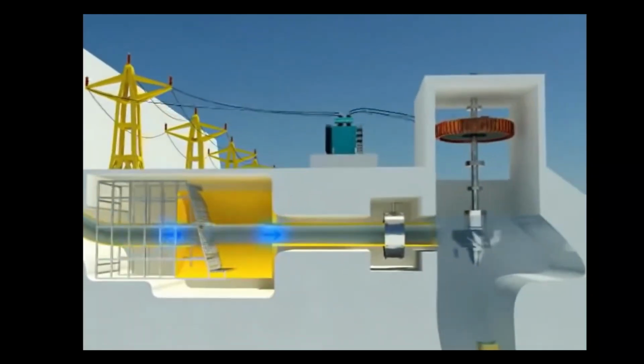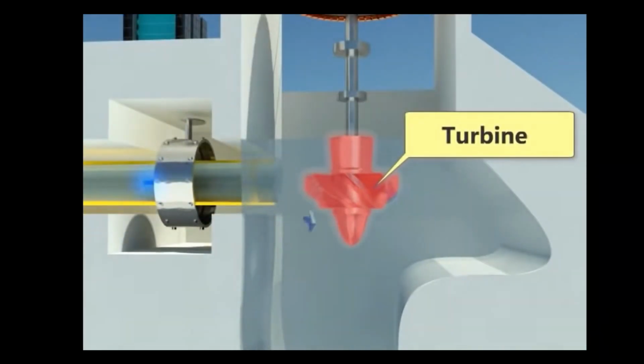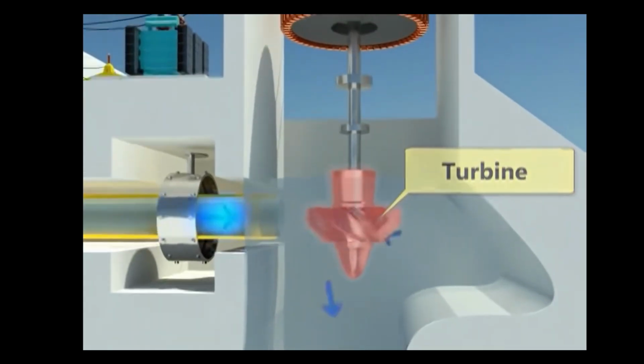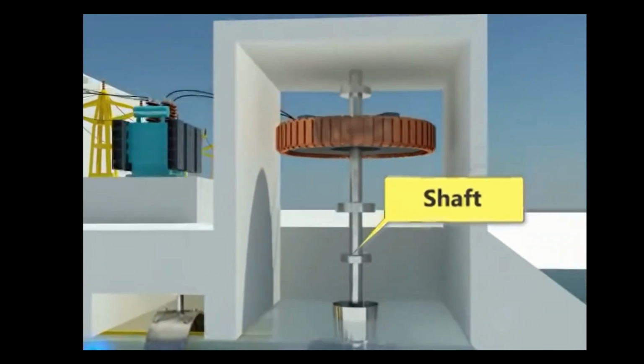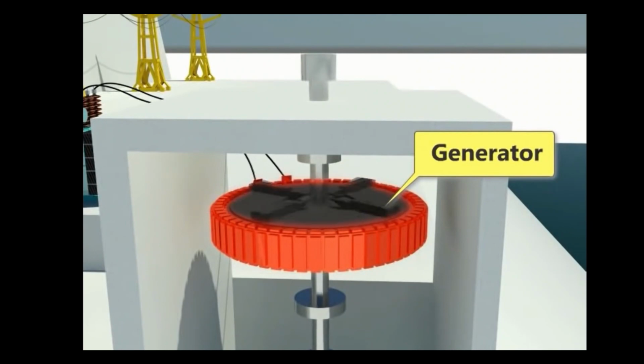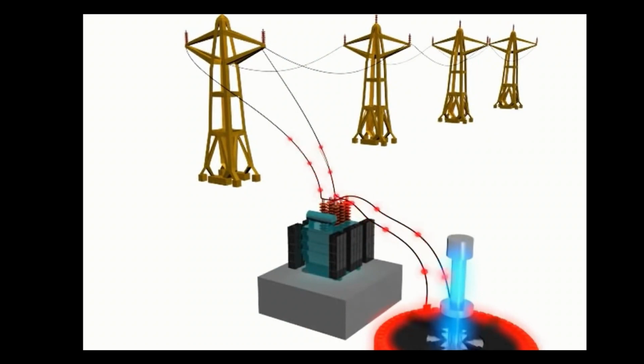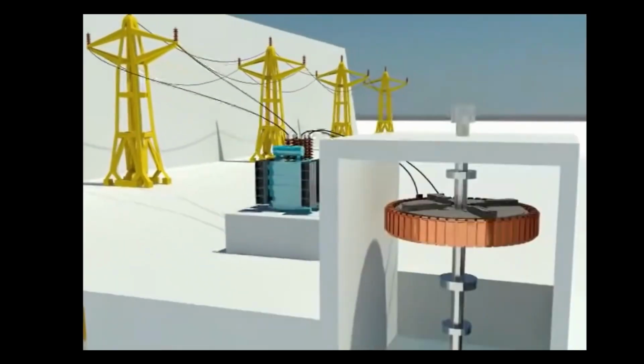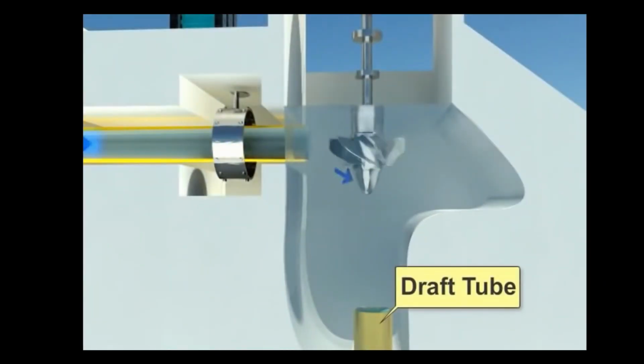Due to the force of water, the turbine starts rotating, due to which mechanical energy is produced. The shaft from the turbine is connected to the generator. Therefore, the generator produces electricity. The voltage of the electricity is raised using a transformer, and this is transferred to the distribution line. After running the turbine, the water is passed to the downstream water level by a draft tube.